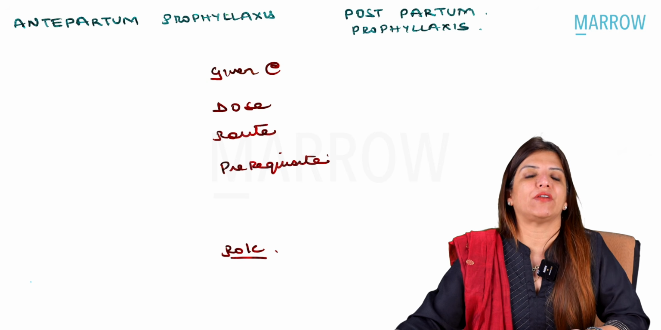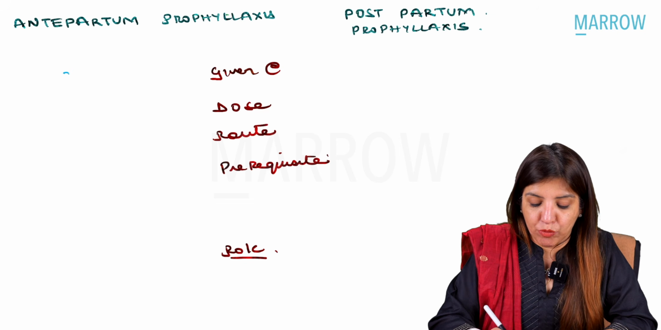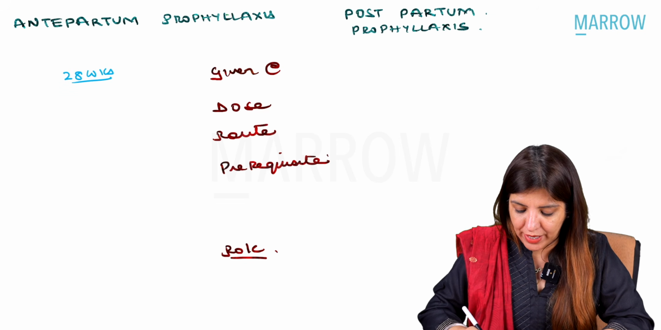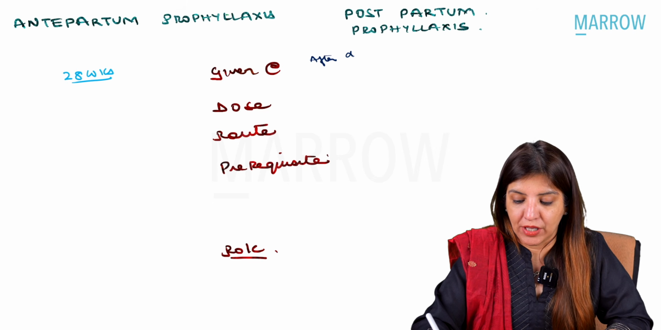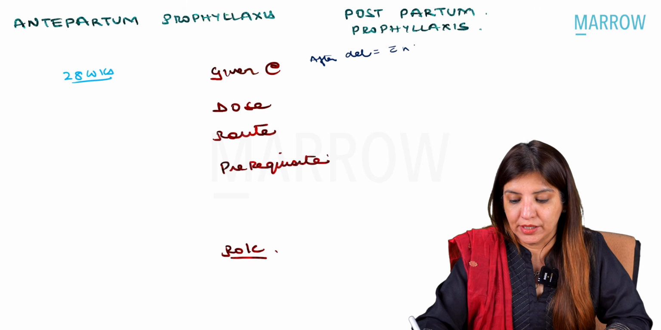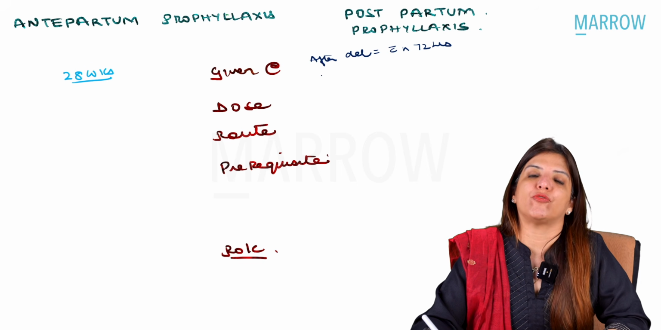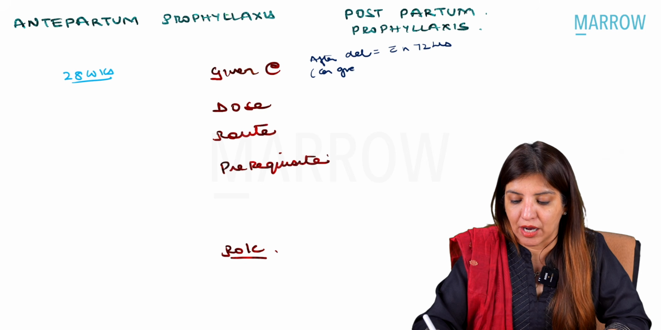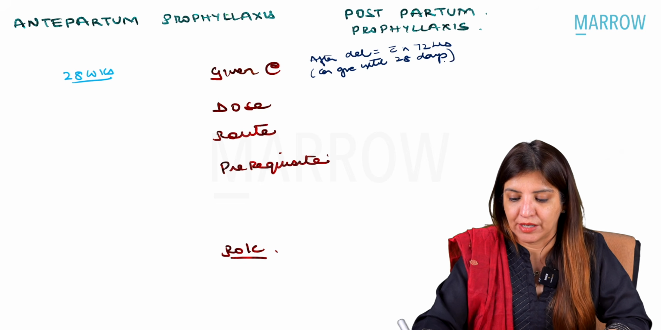So you all know that we have antepartum prophylaxis and postpartum prophylaxis. Antepartum prophylaxis is given at 28 weeks of pregnancy, right? And postpartum prophylaxis is given after delivery. Ideally, you should give it within 72 hours of delivery. But if your patient is unable to afford it and they are not bringing it within 72 hours, then you can give it up till 28 days after delivery.